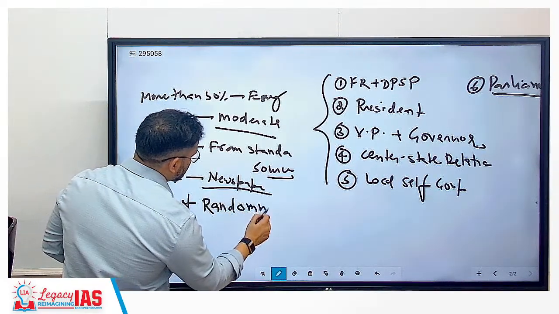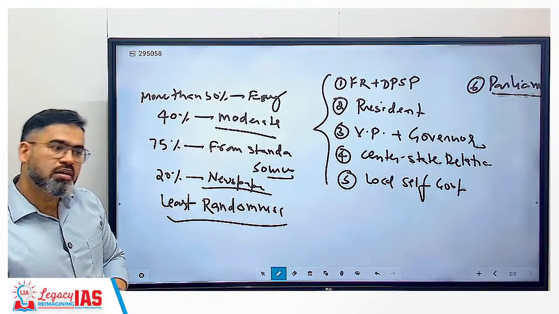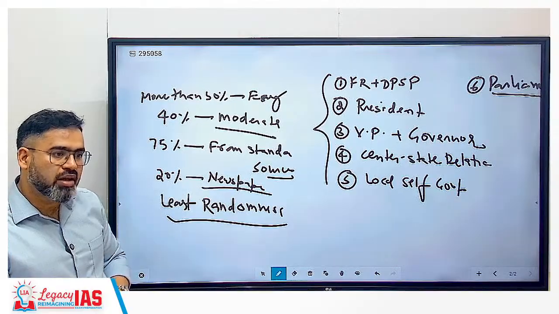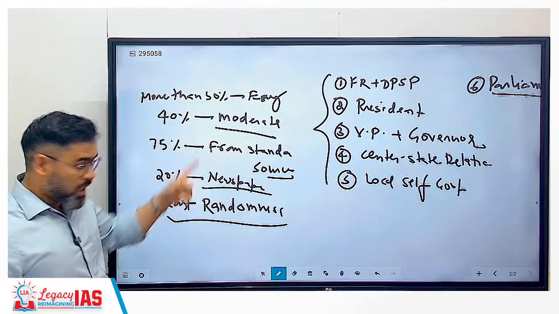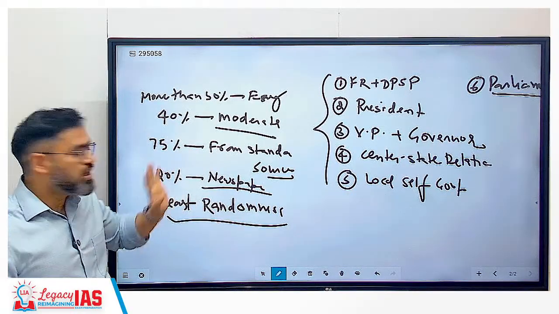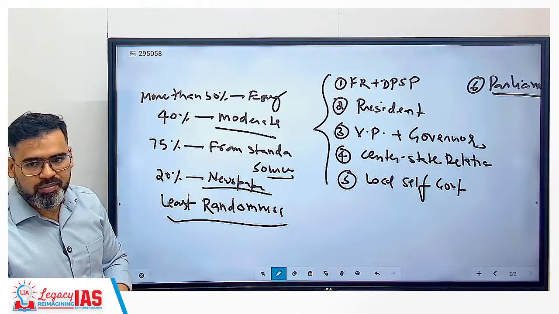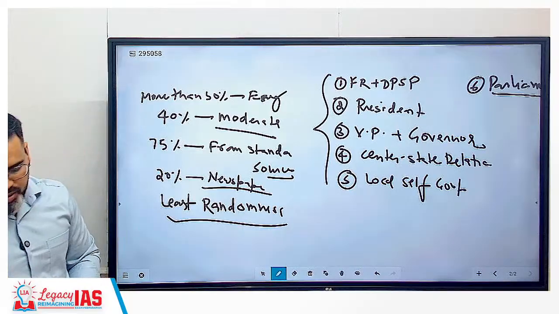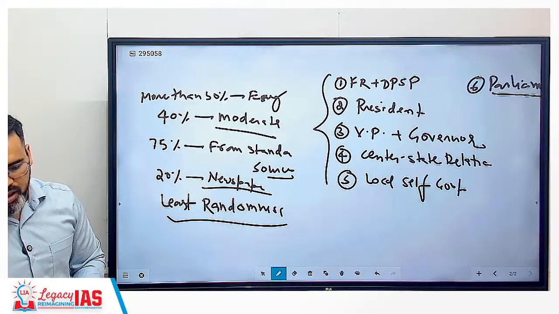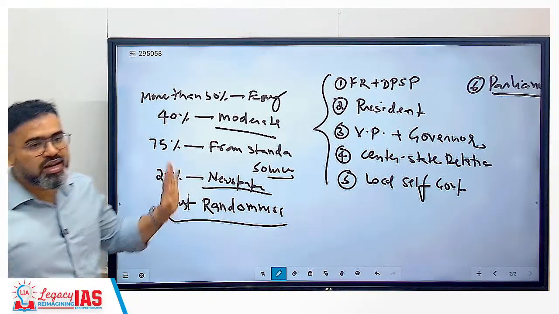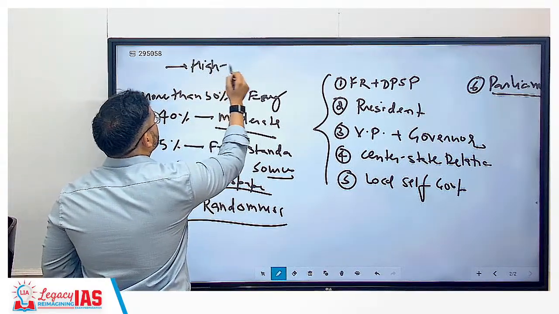Like ancient India questions have too much randomness. They asked questions from Tamil Nadu state board books. You read NCERT, they gave Tamil Nadu state board. So randomness will be there. Here least randomness will be there because we know the chapters, we know the topics. Questions will come from there only. Correct? So Indian polity is a very high yield area.